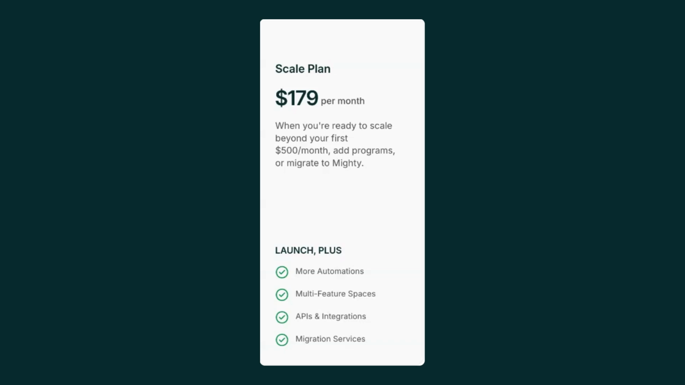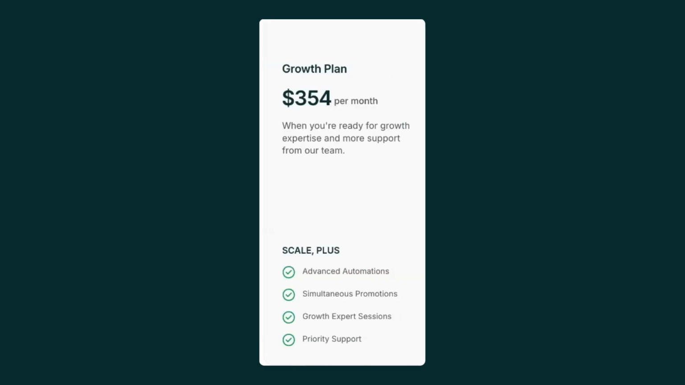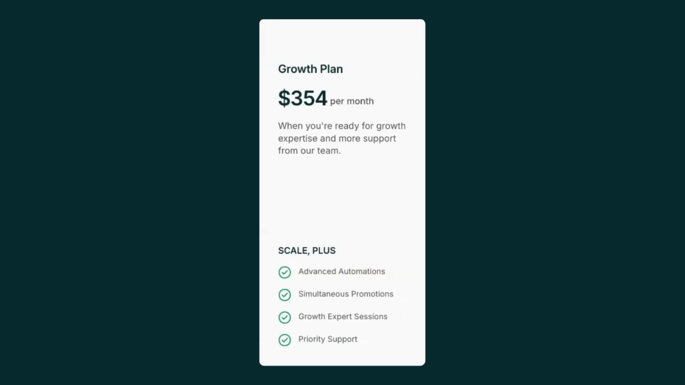Now, when you're ready for more expertise from our team, more support, more hand-holding, more one-on-one help, the growth plan is there for you. Now, on the growth plan, you get our highest tier of advanced automations. You can promote things at the same time, whether you want to promote events, courses, payment upgrades, and so on. And you also get incredible growth expert sessions.